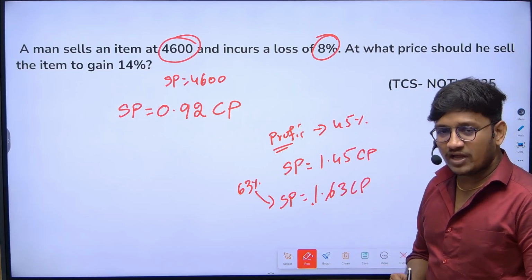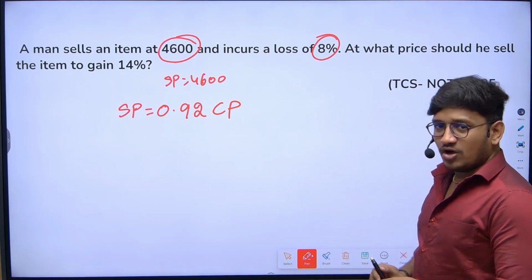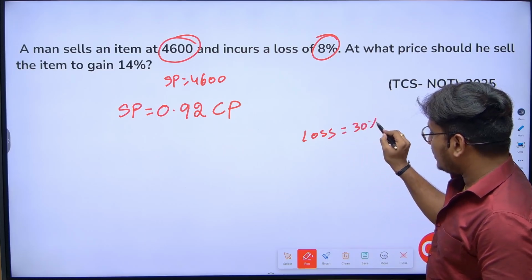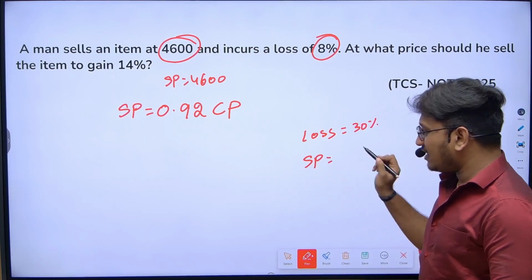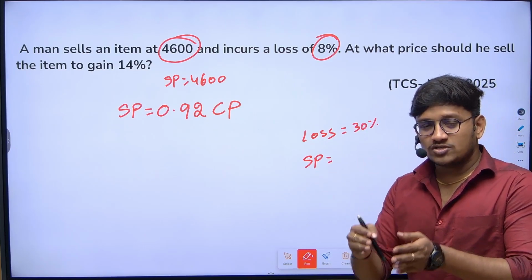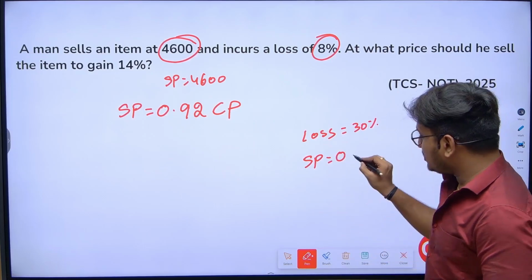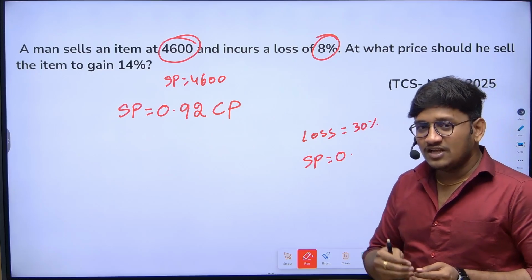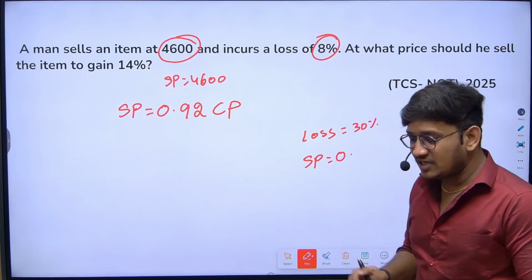That's it. Now let's come to the point of loss. When you know a loss of 30%, just write selling price is equal to, if it is profit you start with 1, if it is loss you start with 0 point. You should not write 30 here. Loss means 100 minus 30, so write the remaining value, 70.